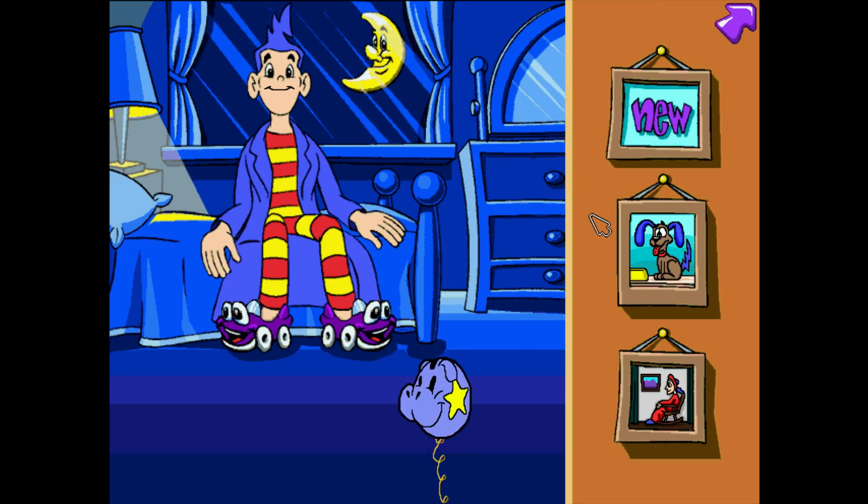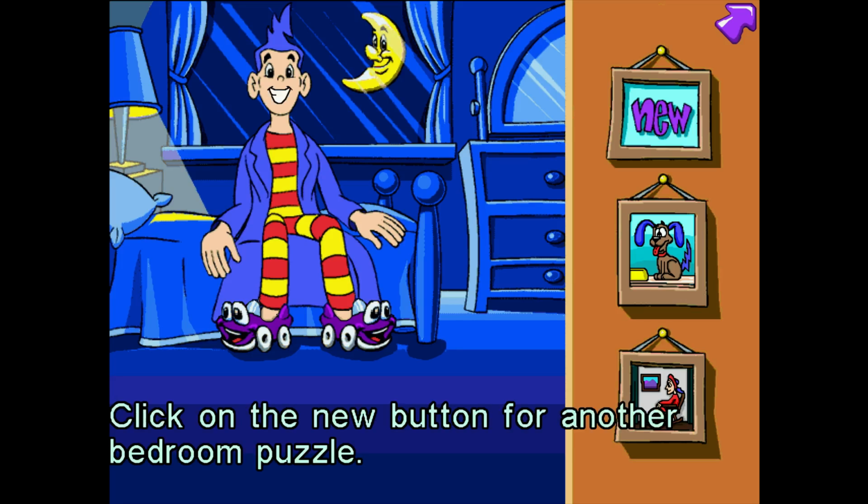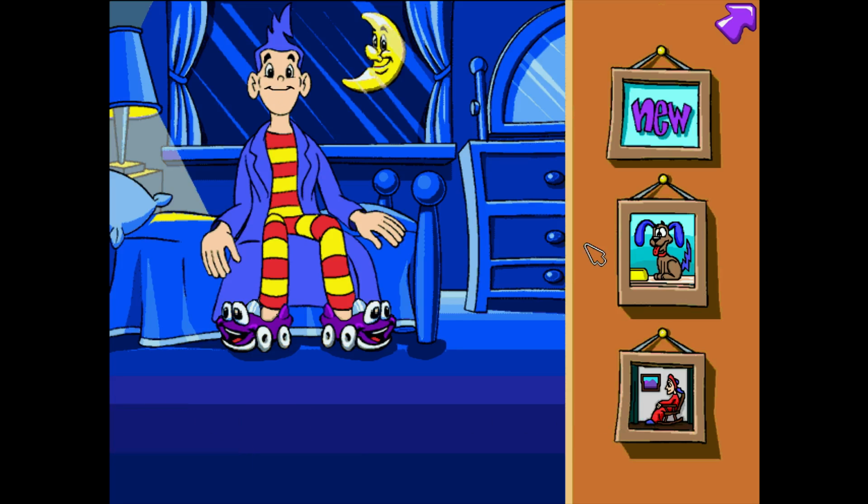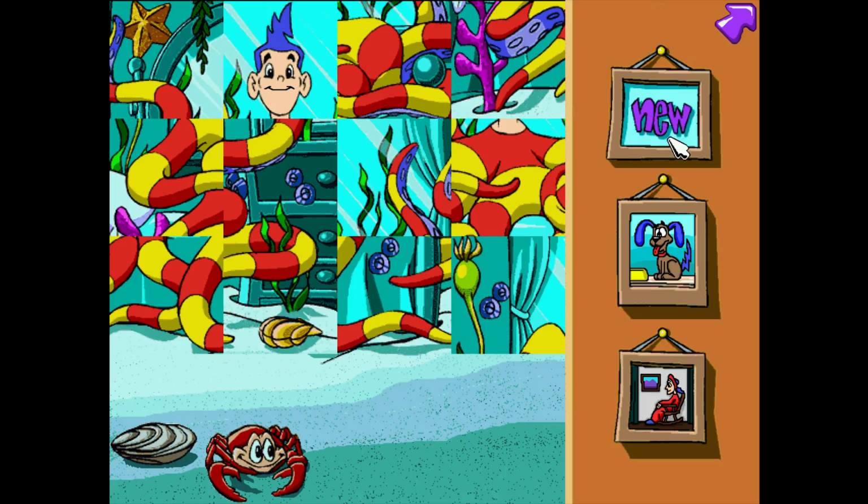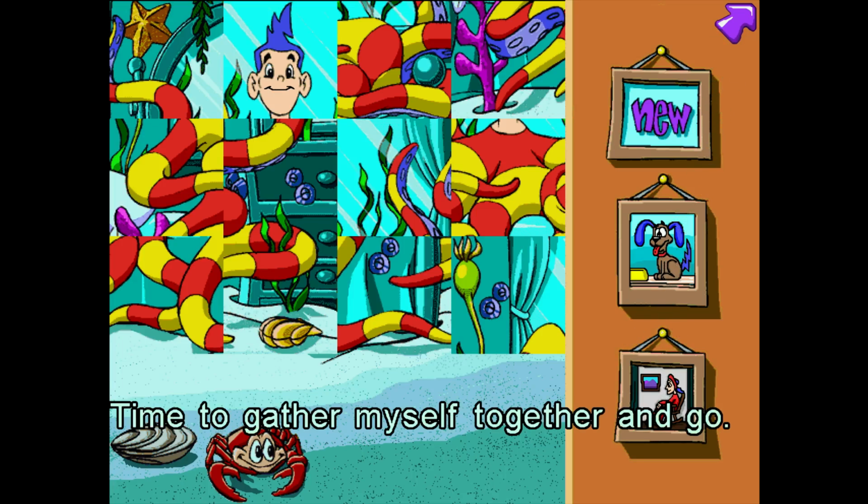Click on the new button for another bedroom puzzle. So this is just going to be puzzles. What does this do? What does this do? Interesting. See what you can do this time. So what does it do when I click here now? What does it do when I click this now? Nothing. Interesting that these pictures don't do anything. Time to gather myself together and go.